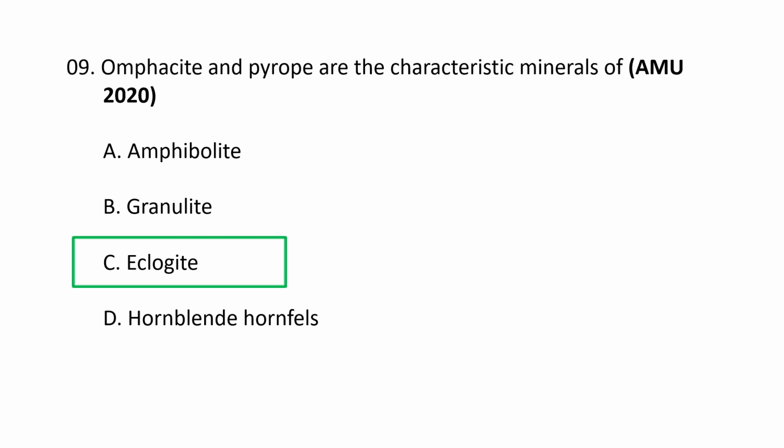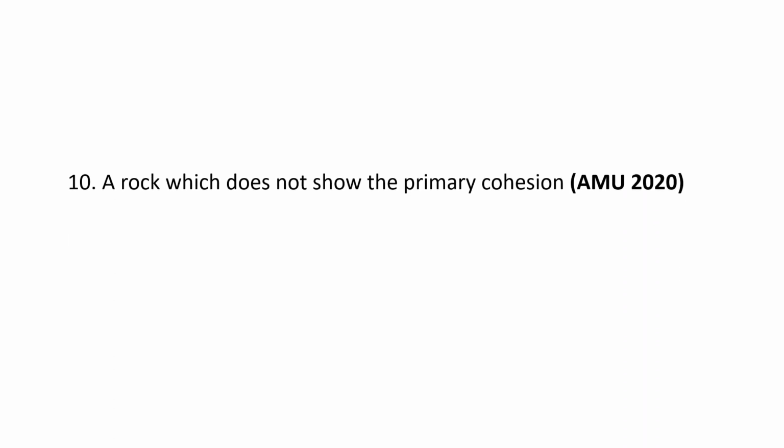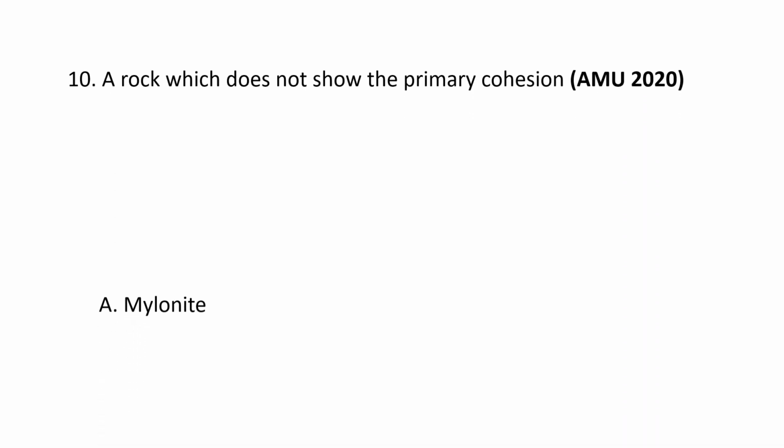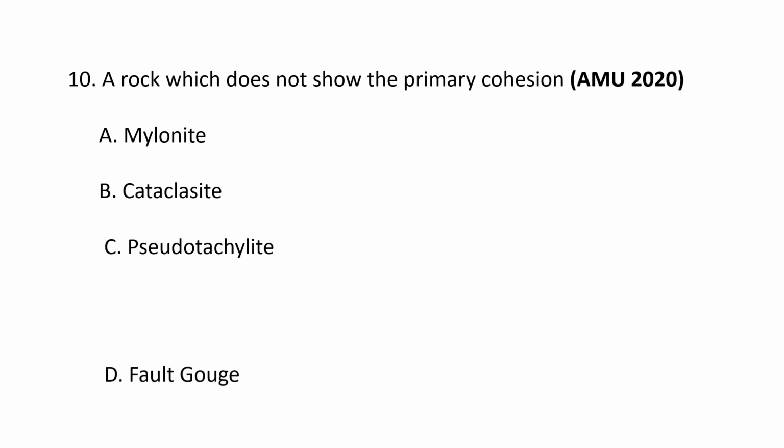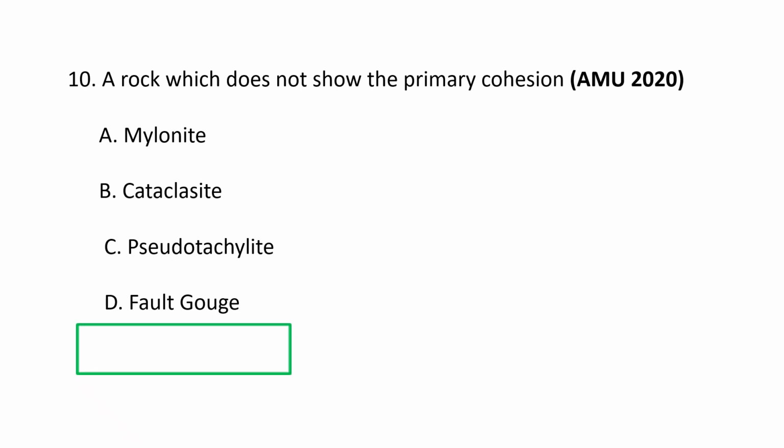So omphacite and pyrope are characteristic minerals of eclogite. C is the correct option. Next question. A rock which does not show the primary cohesion is A. Mylonite, B. Cataclasite, C. Pseudotachylite, and D. Fault gouge. The correct option goes as D.